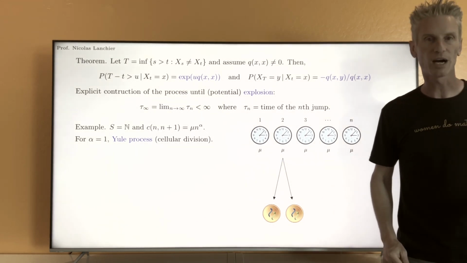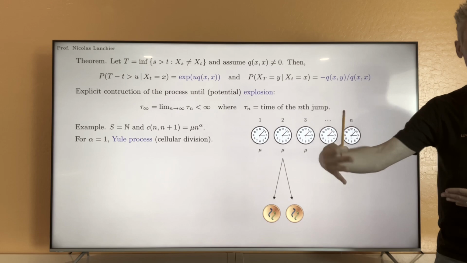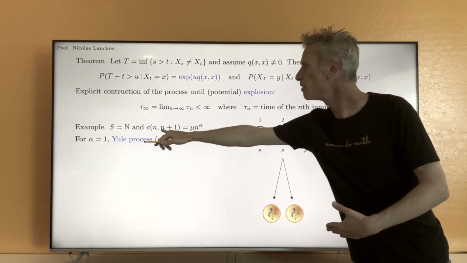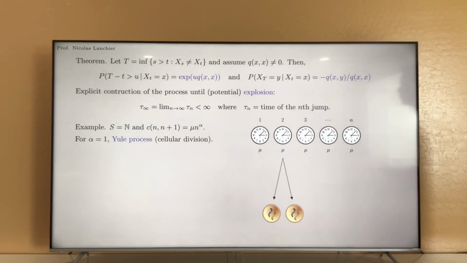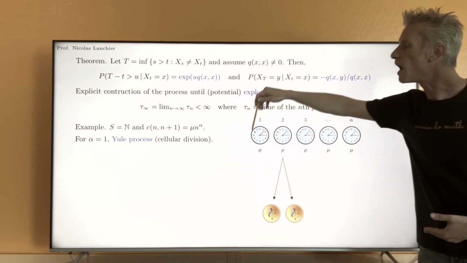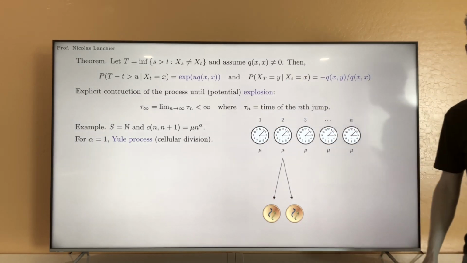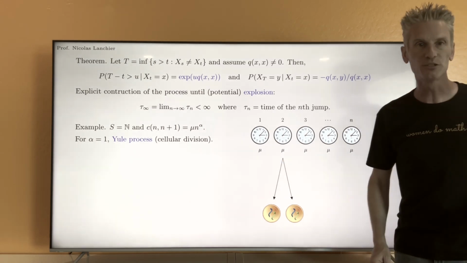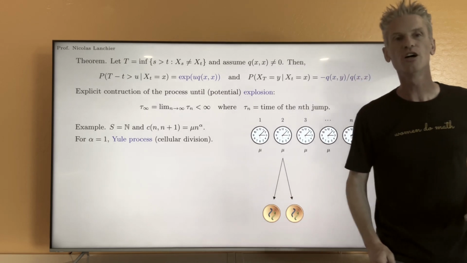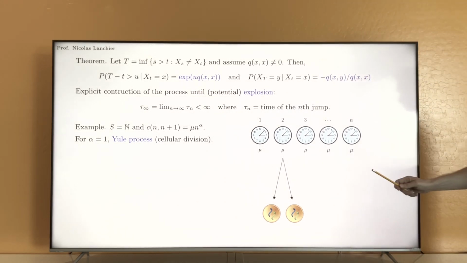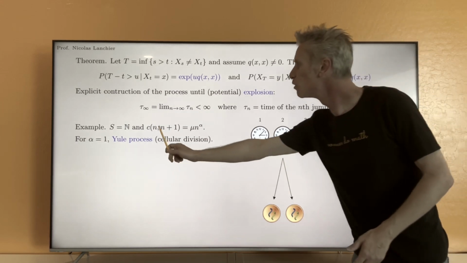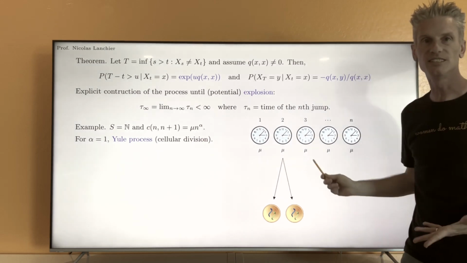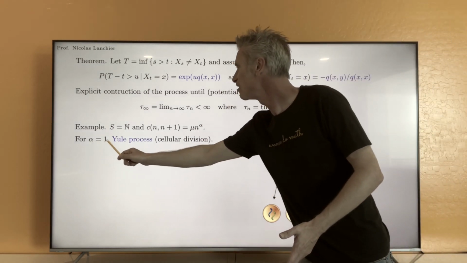By the superposition property, the time of the next jump, the next time at which we have a cellular division, so the time at which we go from n to n plus 1, is equal to the time at which one of those clocks rings, which is the minimum of n exponential random variables with parameter mu. By the superposition property, that's exponential with parameter mu n. And so that gives you indeed that we go from n to n plus 1 at rate mu n. That corresponds to the special case where alpha equals 1.